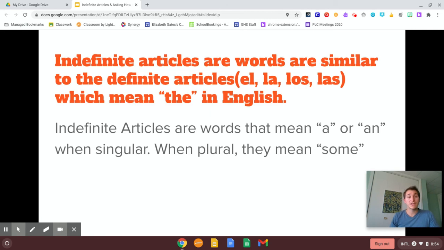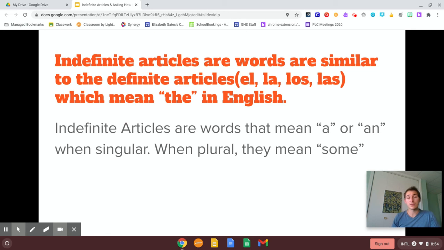All right, so indefinite articles are words that are similar to definite articles. The definite articles el, la, los, and las, which mean the in English. Indefinite articles are words that mean a or an in English when singular, and when plural they mean some.